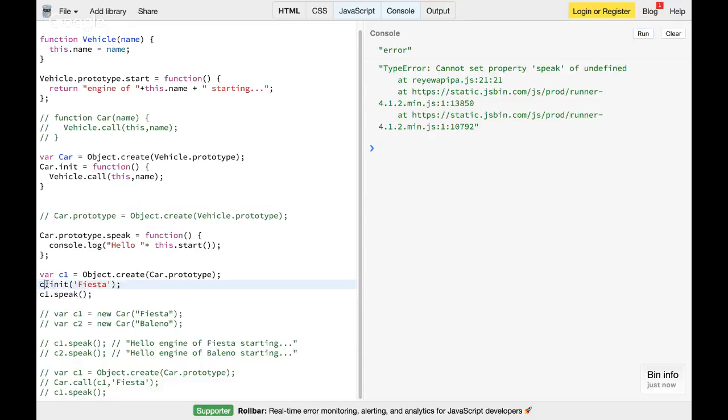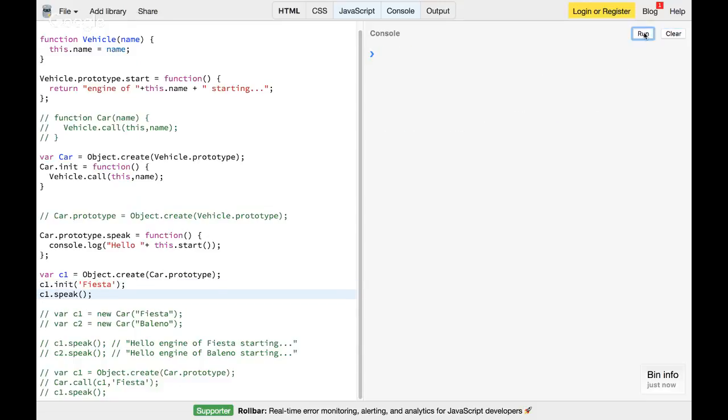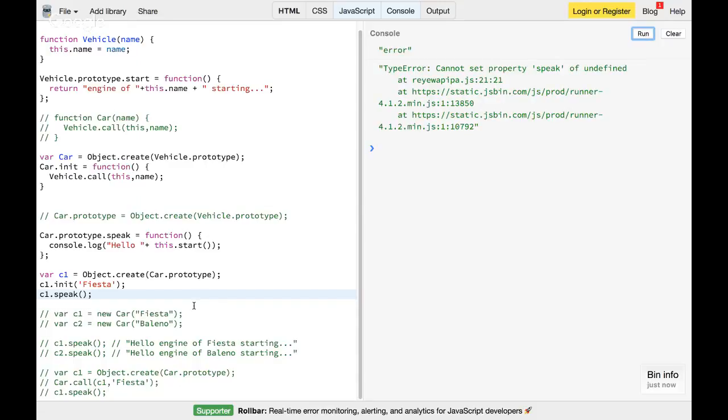Sorry, it has to be c1.init. So c1 has an init, and then c1.speak. I had written Car.prototype.speak, which has to be car.speak. I just removed the prototype object from in between. Now I created just a normal object: instead of Car.prototype, I created a car object, with the same link to Vehicle.prototype, and then car.speak.